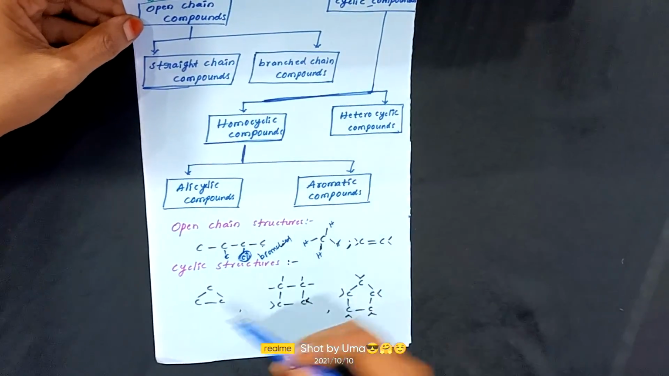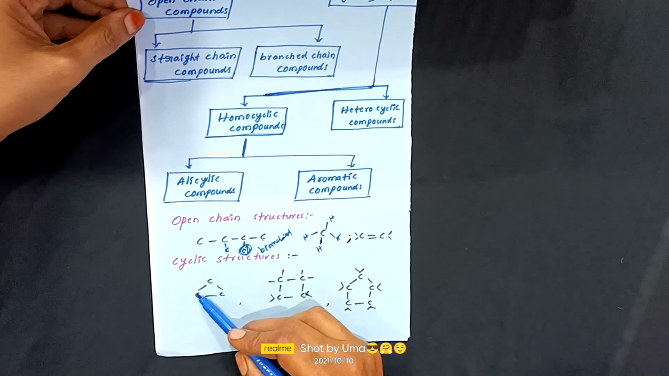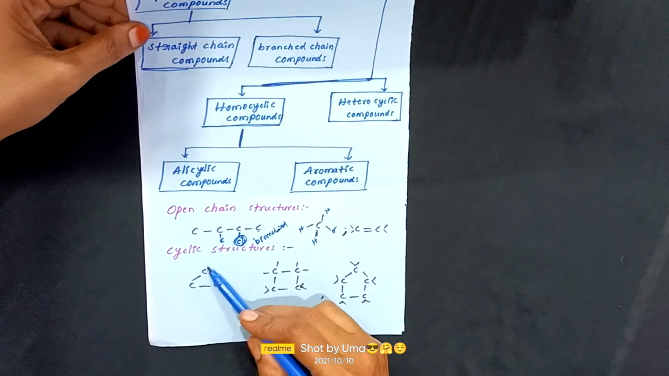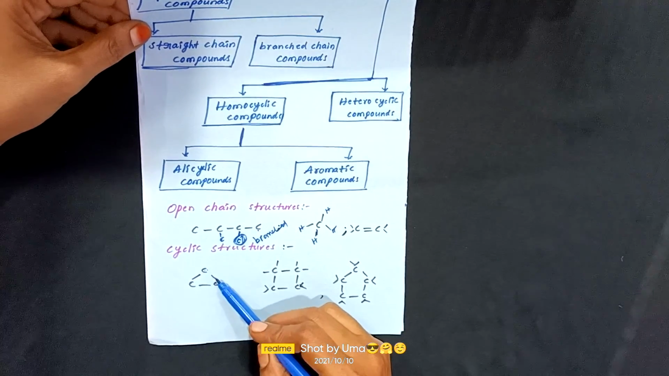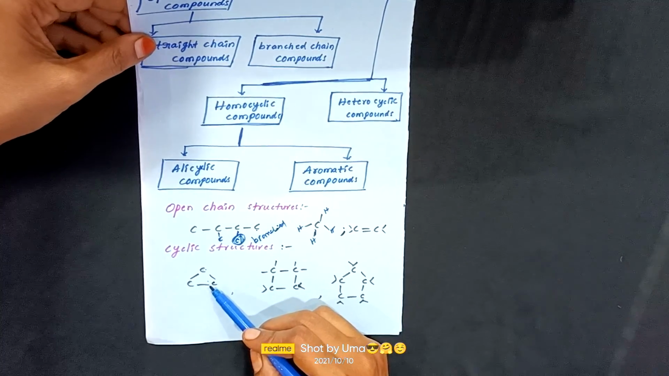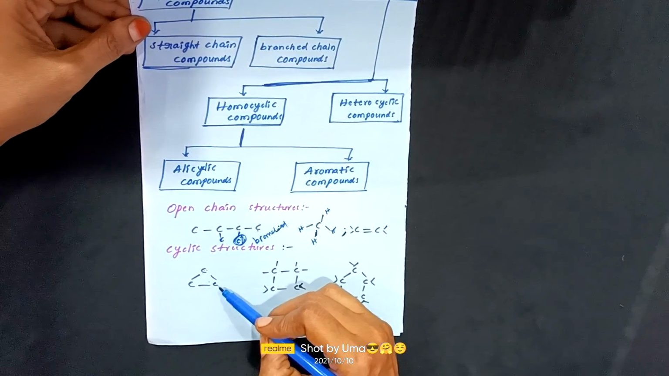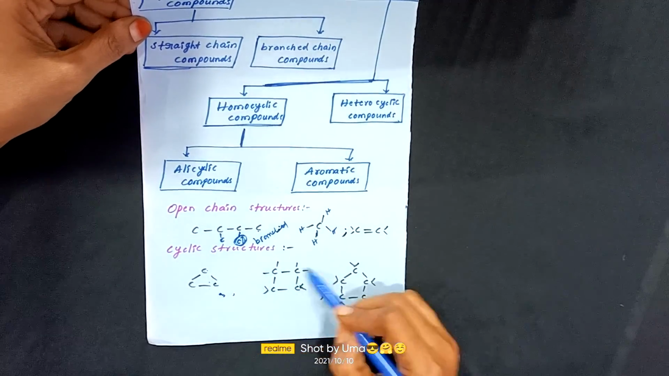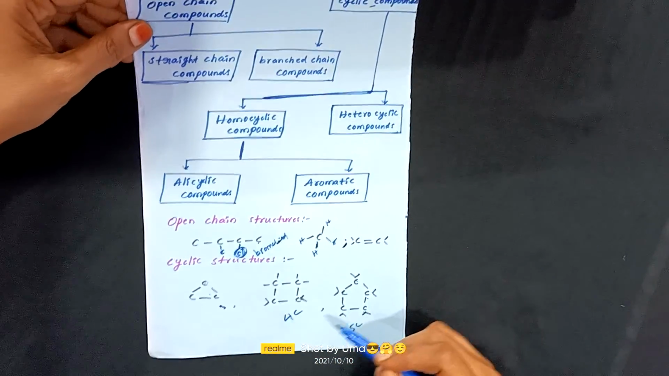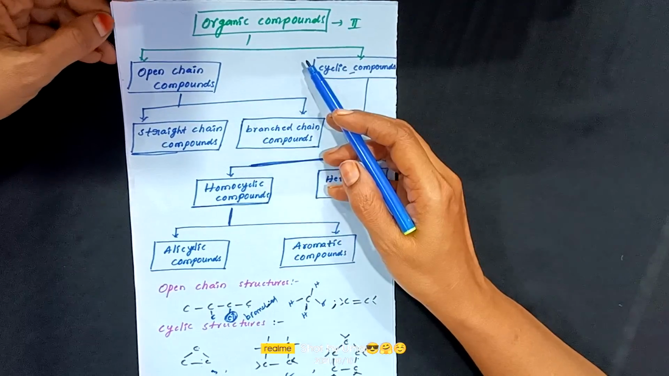Now what about the cyclic compounds? Cyclic compounds means they are present in the form of rings. Here in this ring, this open chain is closed. Closed chains are called rings or cyclic compounds. Here this ring is contained by 3 carbon atoms. Here in this ring 4 carbon atoms are present. In this ring 5 carbon atoms are there. So this is about organic classification.